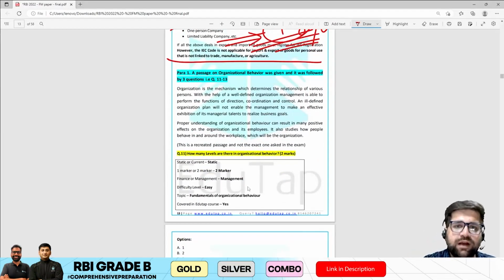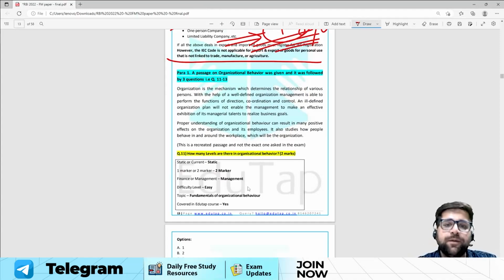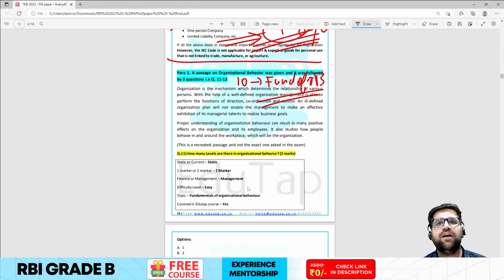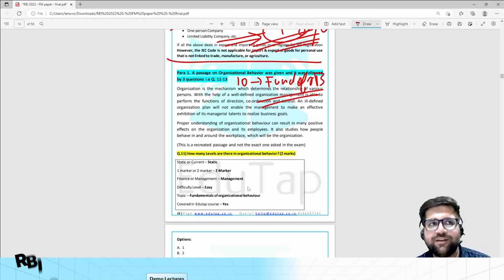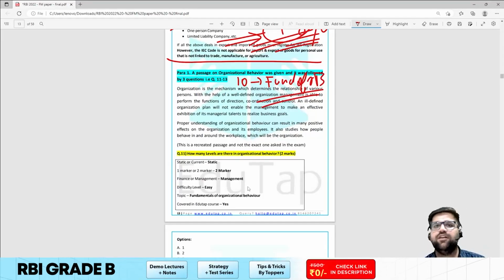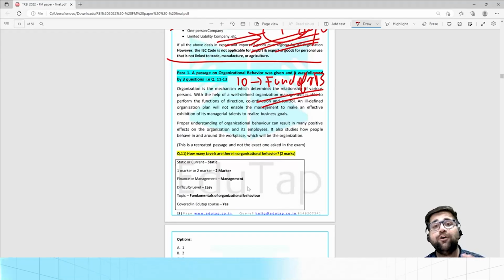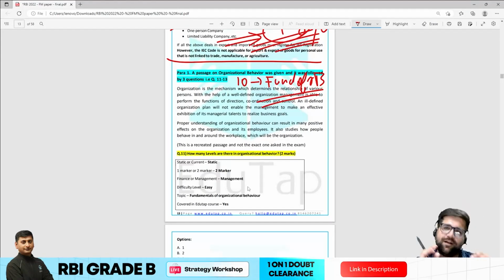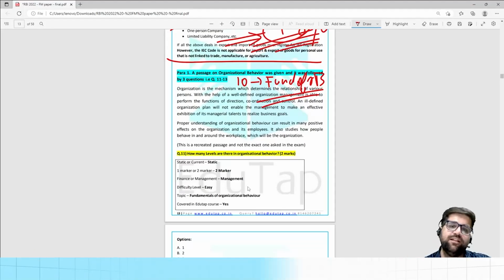So you might have studied chapter 10 in your course, which is fundamentals of OB, which is a very basic level chapter. You could have read that particular chapter even after phase 1, and you could have understood and revised it many times, because it's a very basic chapter. Just reading or seeing videos is very helpful in the first go.